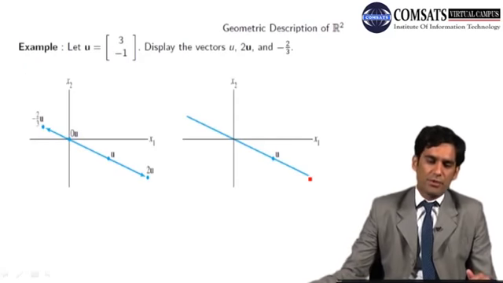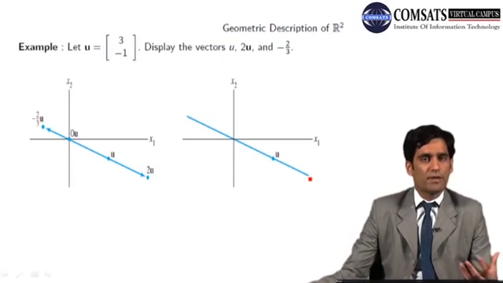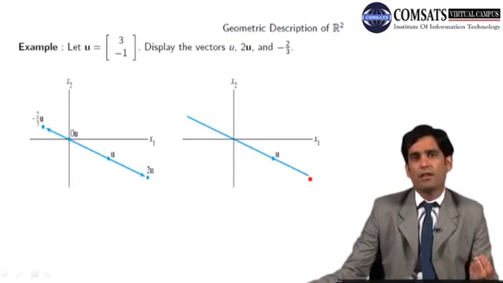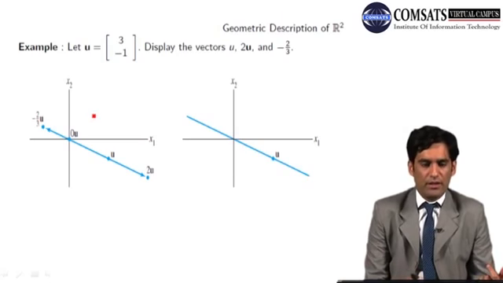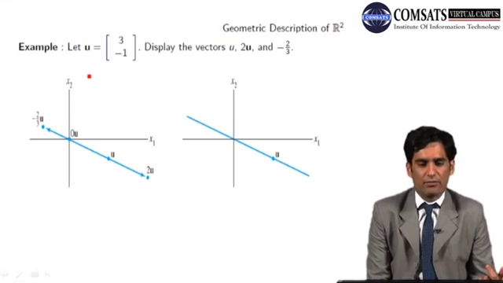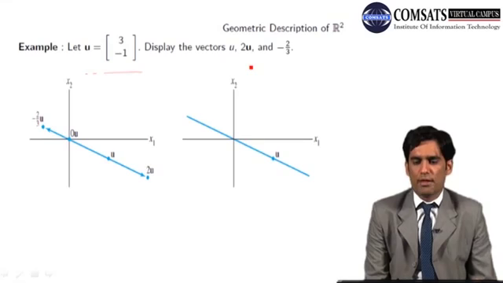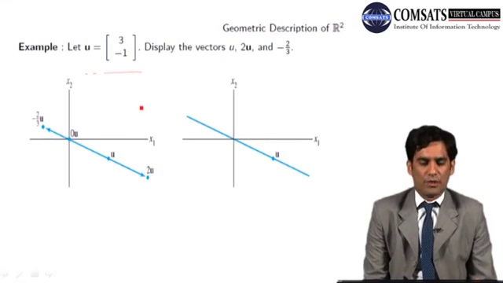So the geometric description of R2 is very important because we are going to study linear combinations in R2, and that will help us understand the concept of linear combination. What does linear combination mean? I am going to explain in the next slide. So let u be a vector. Here we have this vector. Display the vectors u, 2u and minus 2 by 3 u geometrically.